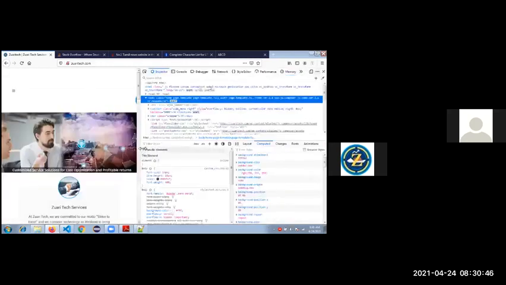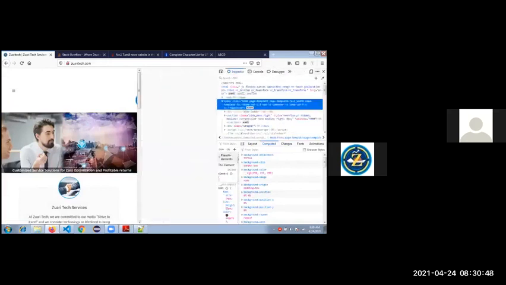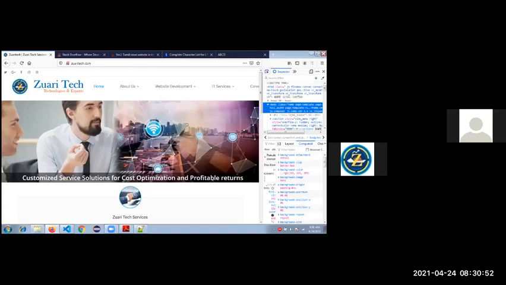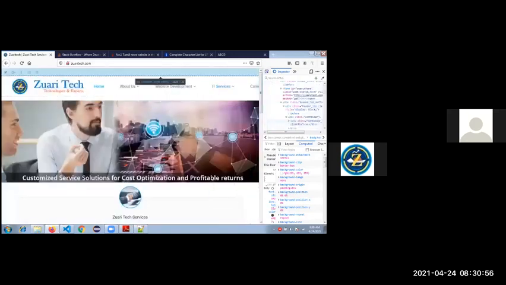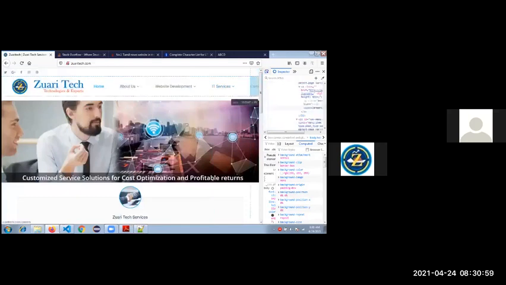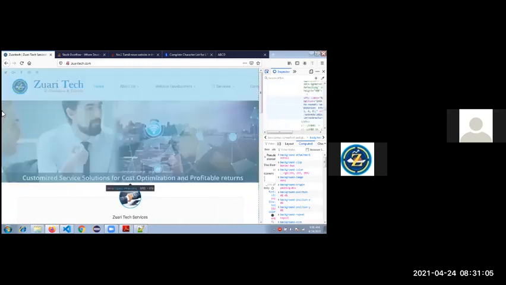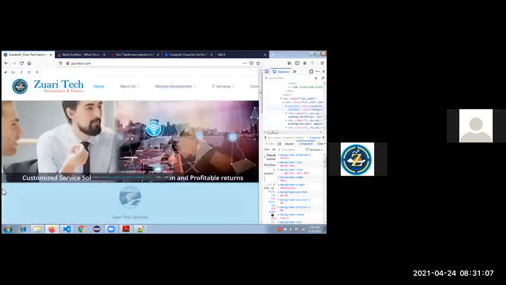Okay, guys. So this view will make you understand better. See, it's highlighting, right? Banner, header, or whatever it may be. See here. That blue color is highlighting, right?